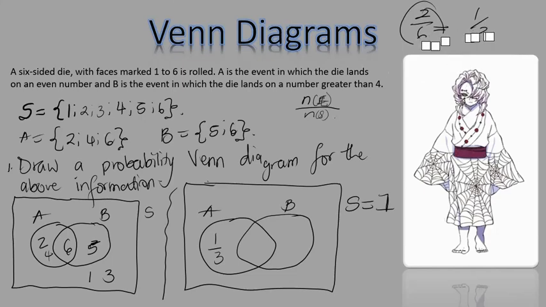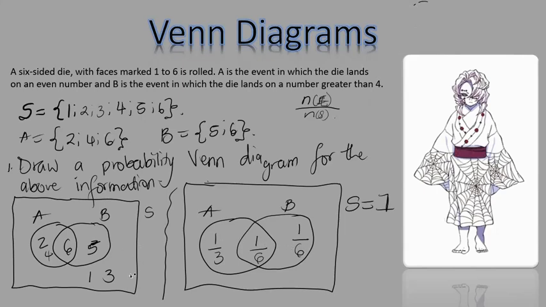And then now to the next part. I want to find out the probability of the intersection. This part where the 2 circles overlap. How many values do I have there? I have 1 value, out of how many values in the sample space? 6. So this is already the simplified version. I don't need to simplify this further, right? And then I go to B. How many items do I have in B alone? I have 1, out of how many items in the sample space? 6. This way, right?